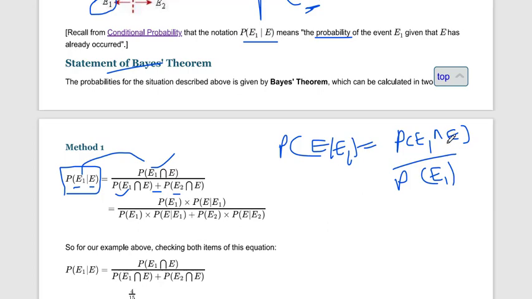Okay, now if we want to find the probability of E1 intersects E, we can write it like this: probability of E1 multiplied by probability of E given E1.